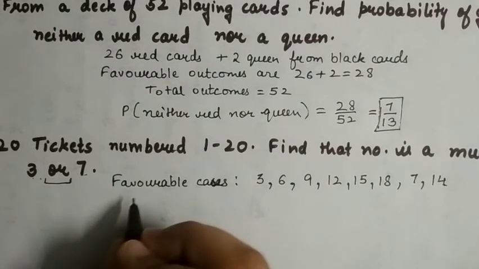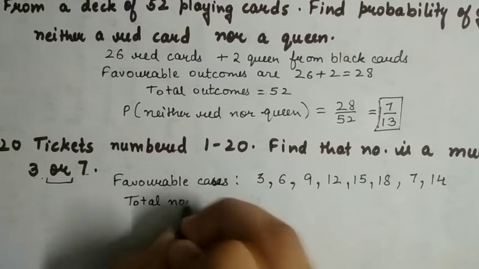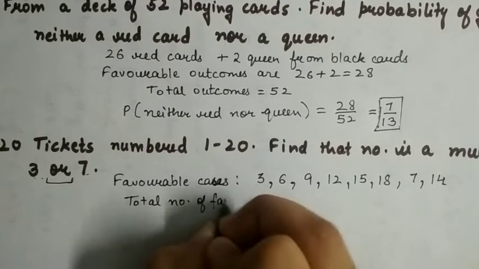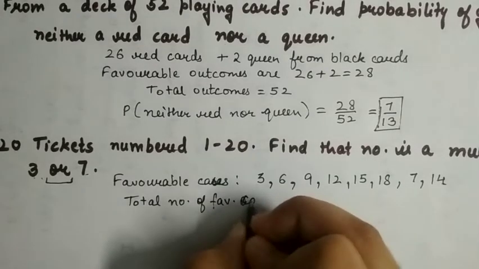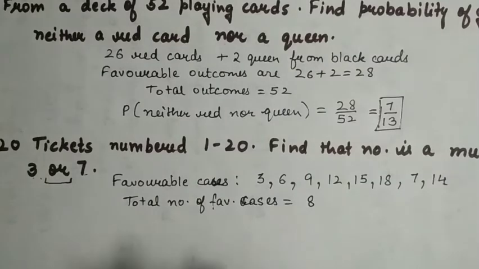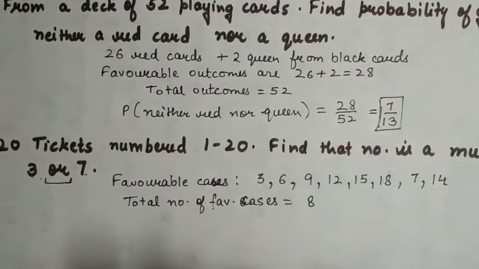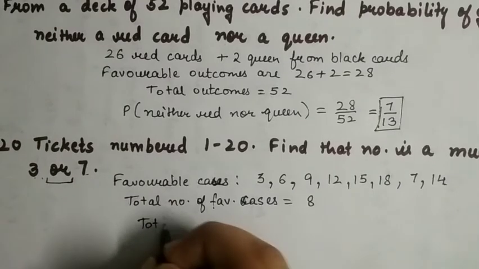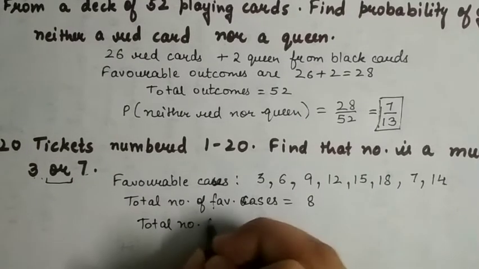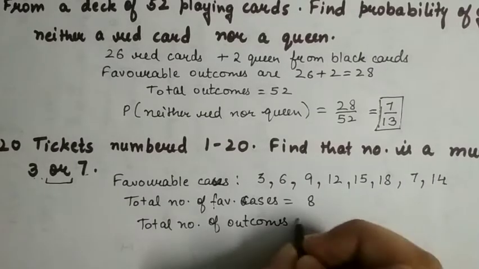So the total number of favorable cases is 8: 1, 2, 3, 4, 5, 6, 7, 8. And total number of outcomes is 20 because 20 numbers are there.